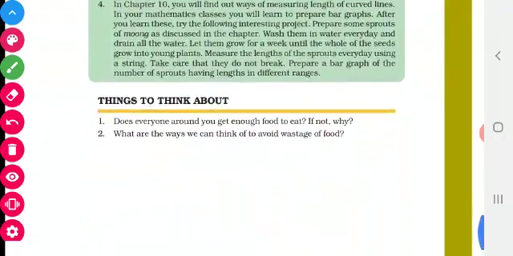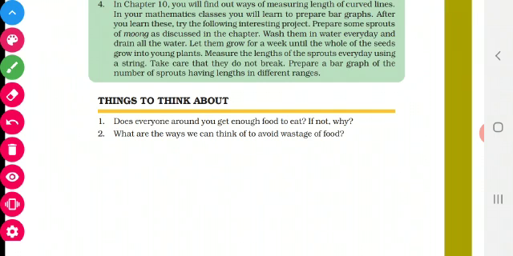Then, things to think about. Does everyone around you get enough food to eat? If not, why? There are many people around us who are not getting enough food to eat. Then what are the ways we can think of to avoid wastage of food? Wasting food is not at all a good habit, isn't it? So we should not waste the food. You have to do this as an activity. I will give it in the activity page.